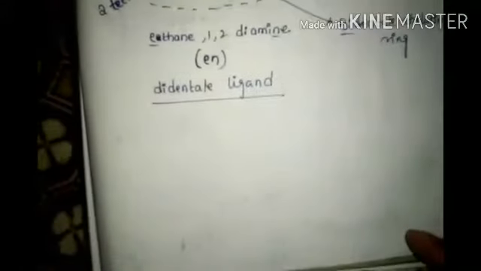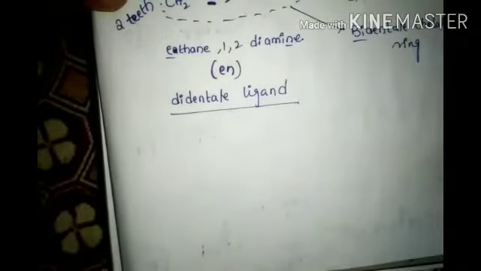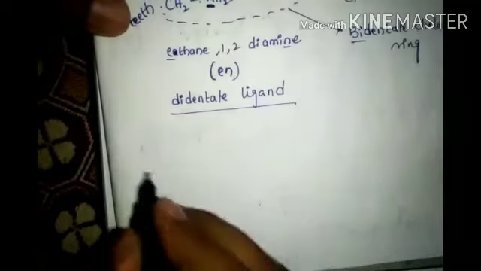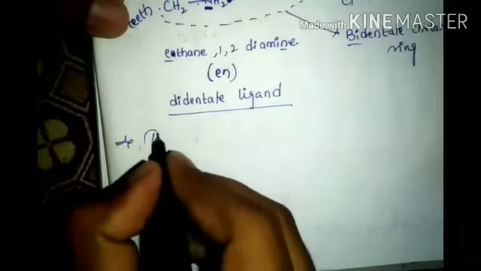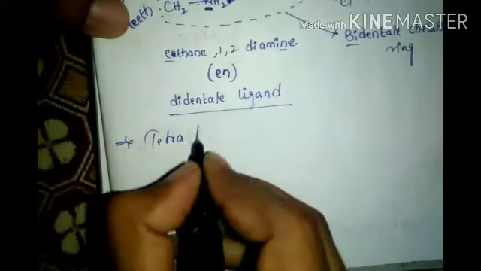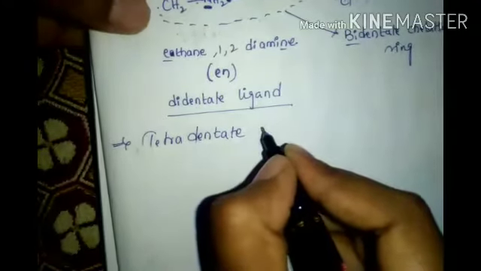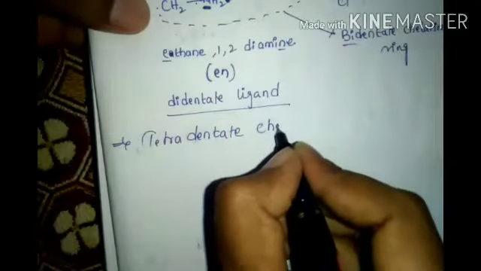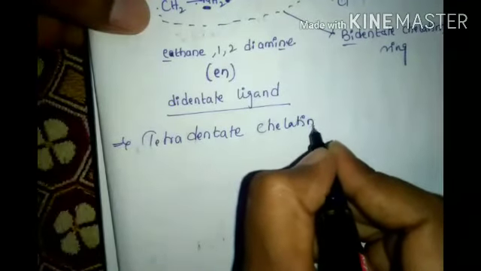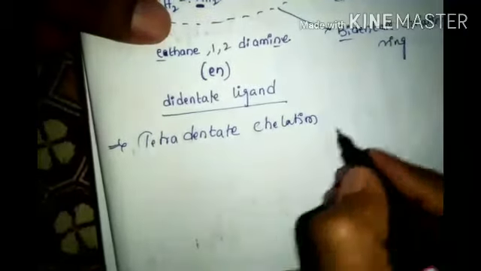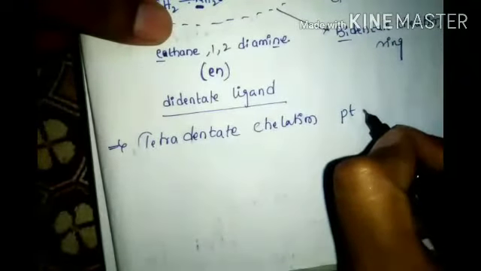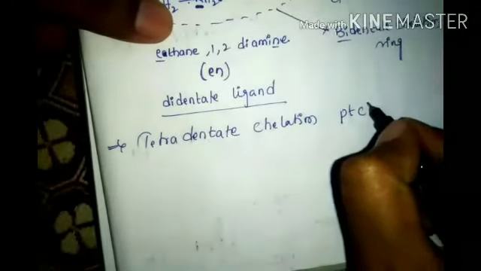Next, a tridentate example is not there, so we will go to tetradentate chelation. The compound is Pt, PtCl.